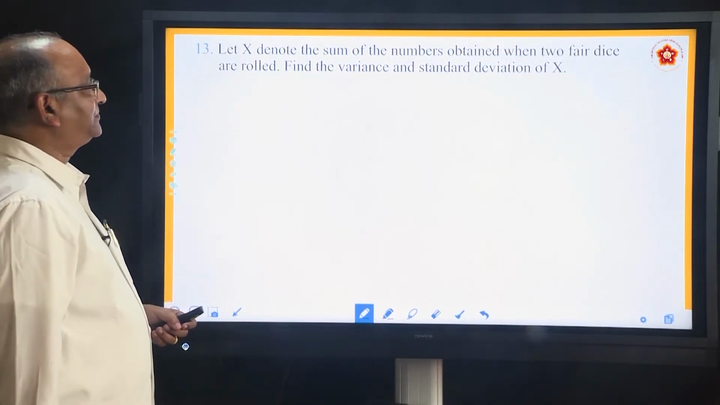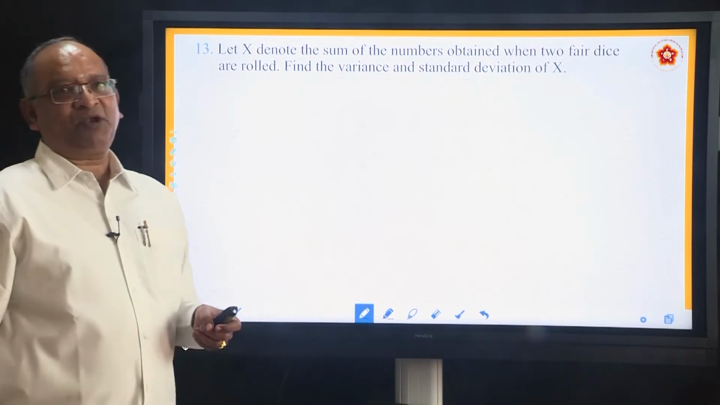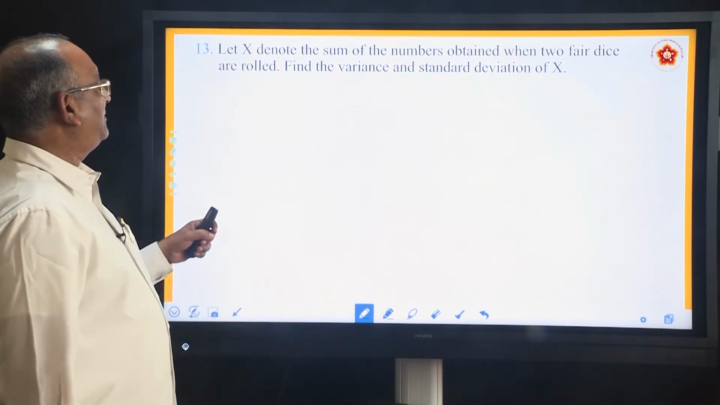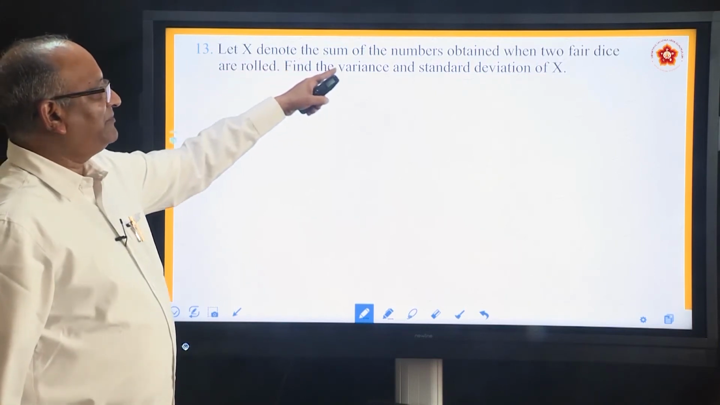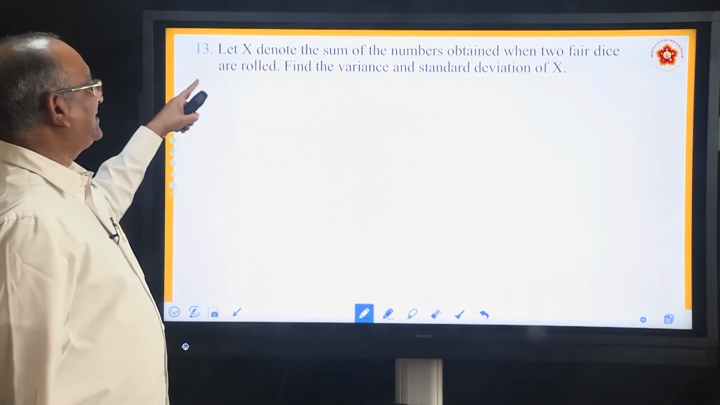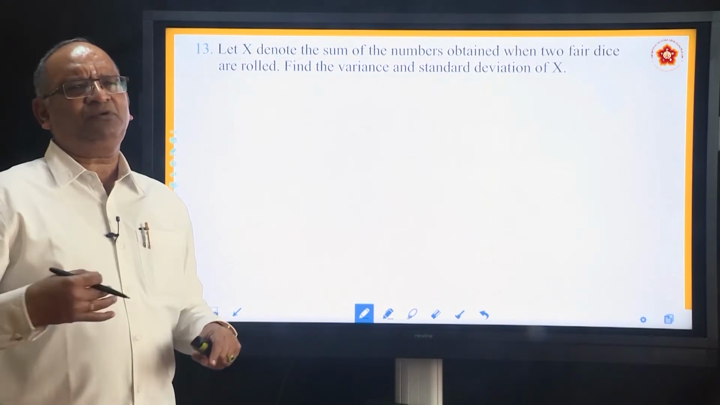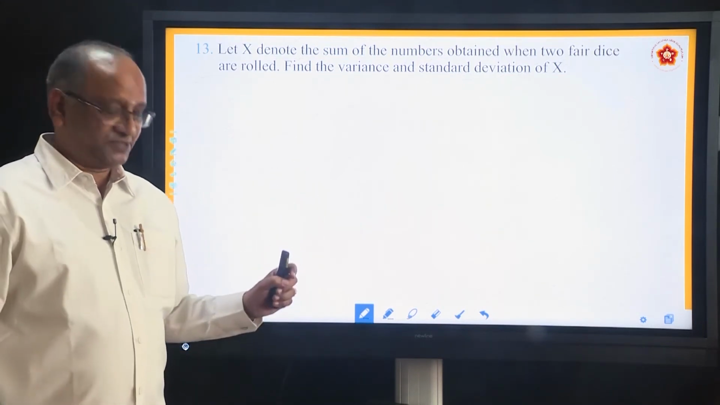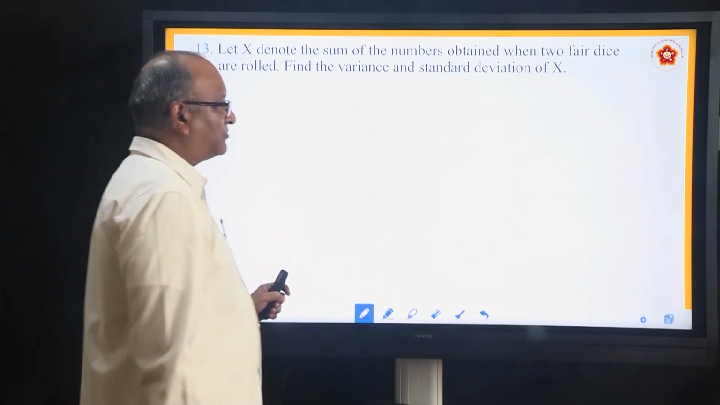Yes, it is a very interesting problem and a big problem. Okay, what is the problem all about? Let x denote the sum of the numbers obtained when two fair dice are rolled. Just like the previous problem, two dice are rolled. That is not an issue. Outcomes. How many outcomes? 36 outcomes.